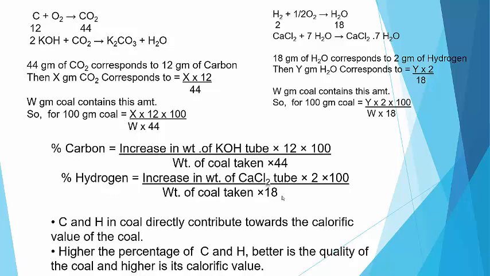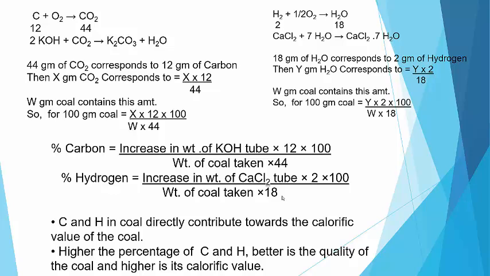These gases are passed through two pre-weighed U tubes containing KOH solution and anhydrous calcium chloride. The increase in weight of the KOH solution U tube gives the amount of CO2 formed, while the increase in weight of the CaCl2 U tube gives the amount of water formed.